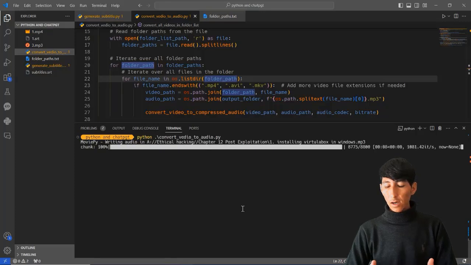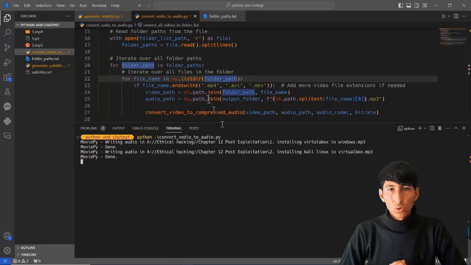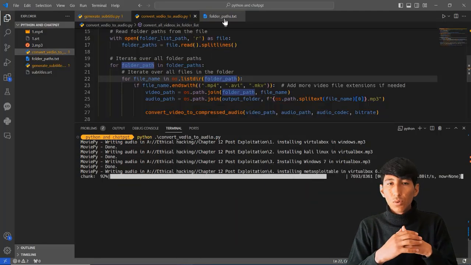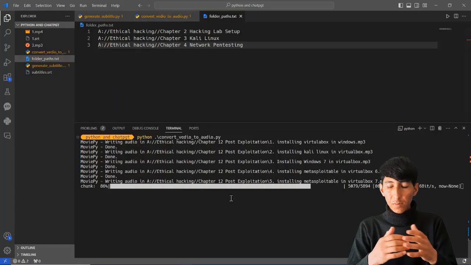So that is nice, okay? So now it is doing the job that we gave to this program. Now you have a complete program, okay? The first program that we wanted is completed now, and the job is done, okay? So now you have a complete program that converts hundreds of videos to audio, just in 10 minutes or 5 minutes or less or more. So that is very cool.